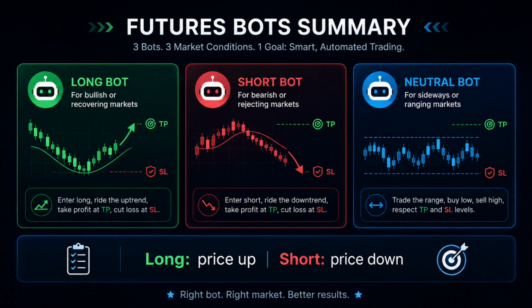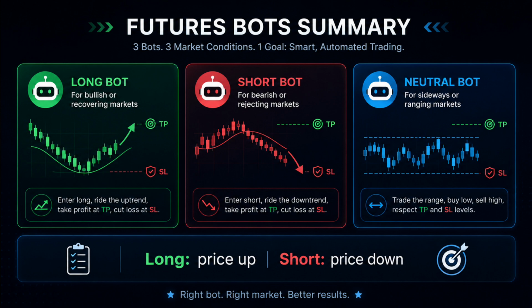This idea is also important for futures grid bots. A long bot is usually built for a market you expect to move upward or recover from dips. A short bot is usually built for a market you expect to move downward or reject higher prices. A neutral bot is designed for a market moving inside a range without choosing one strong direction. So before choosing a bot, you need to understand the direction.